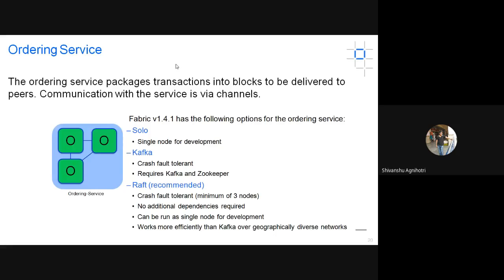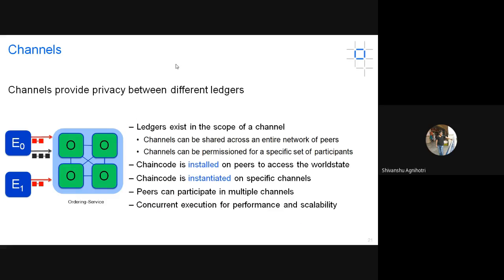So let's come to the next slide. Channels. Suppose there are 2 peers and they want to communicate among themselves; you can create a channel for them.